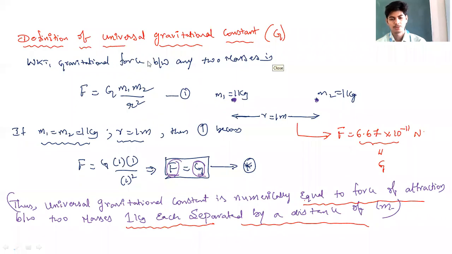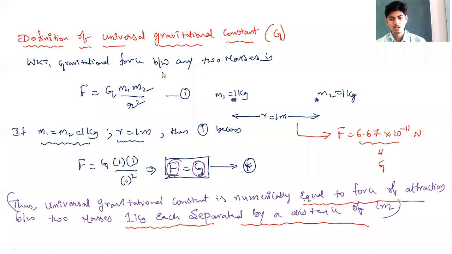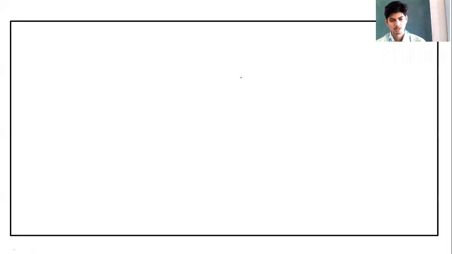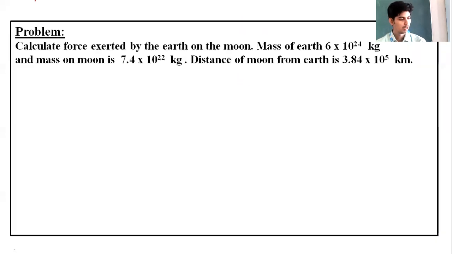After understanding universal gravitational constant, we'll try to solve some problems on the universal law of gravitation. See, here there is a problem. Let's go through this problem. Calculate the force exerted by Earth on Moon. You have to calculate the force exerted by the Earth on the Moon.